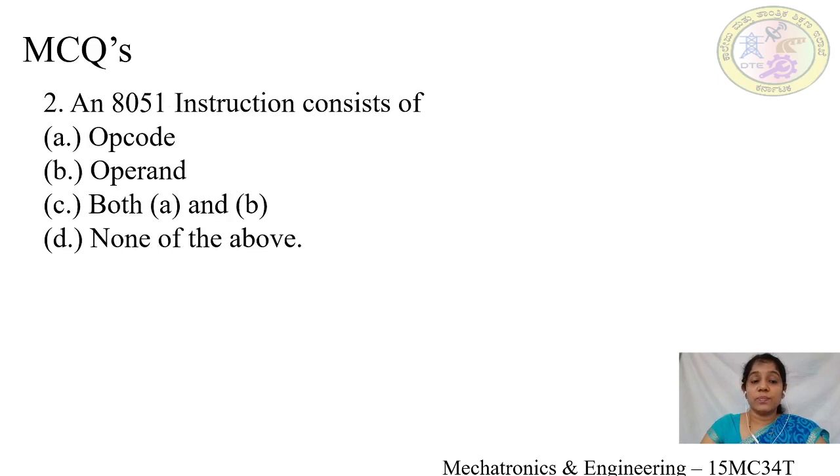Second MCQ. An 8051 instruction consists of option A, opcode, option B, operand, option C, both A and B, option D, none of the above. What is the answer? Yes, it is option C, both A and B. Because an 8051 instruction consists of opcode field and also operand fields.